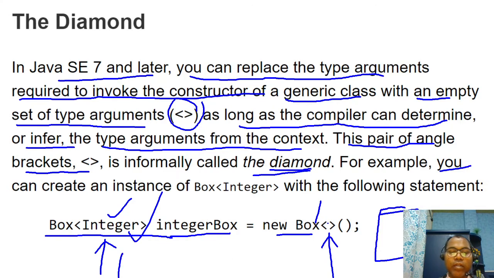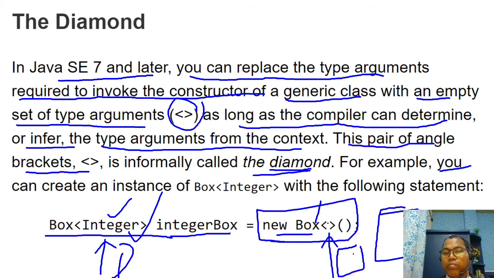Similarly, if you write Double, the left side tells us we are creating the Box object for a Double variable.